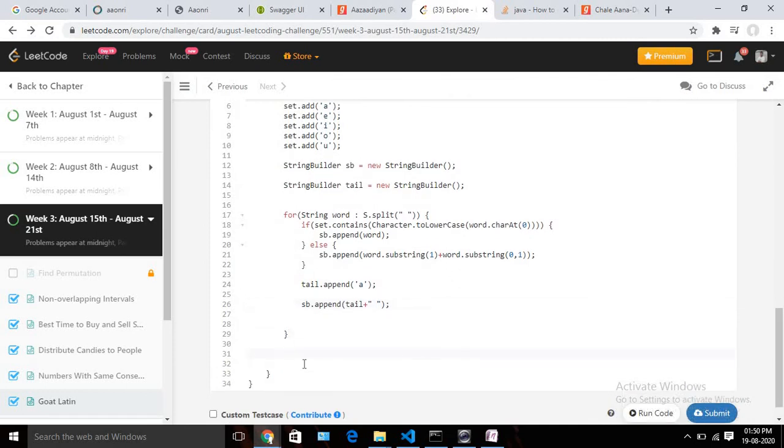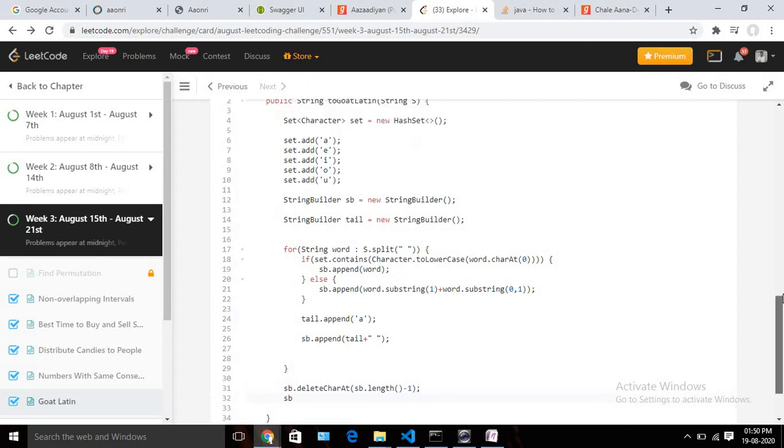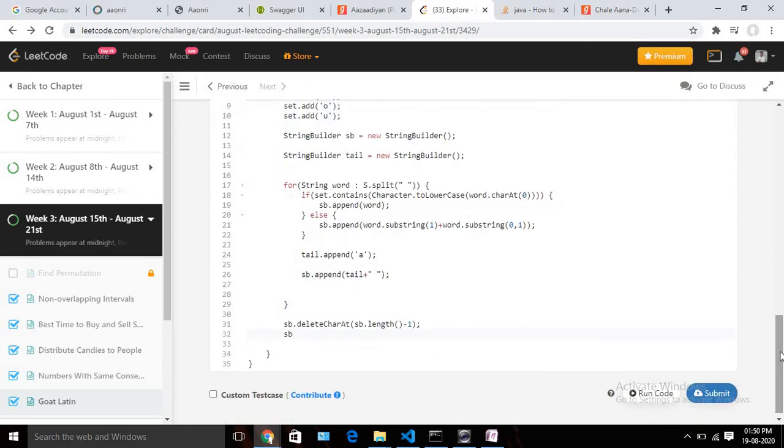And once we are done, since for the last word we need to remove the last extra space also, so let's remove that. So sb dot deleteCharAt, so it should be sb dot length minus 1. So it will remove the last extra space. Then we need to return a string, right? So the return type is string. They are expecting a string, so we need to convert our string builder to string. Okay, I think that's pretty much.